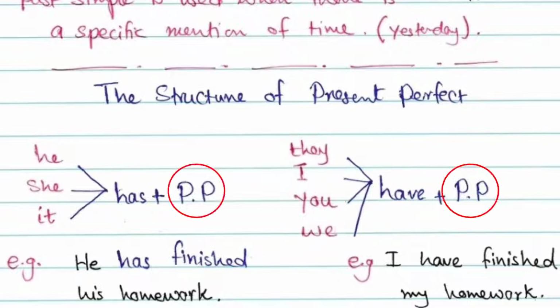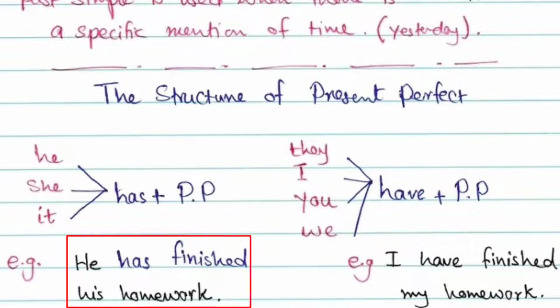So look at the example. He has finished his homework. I have finished my homework. In both sentences, no time mentioned. This is the basic use of present perfect.